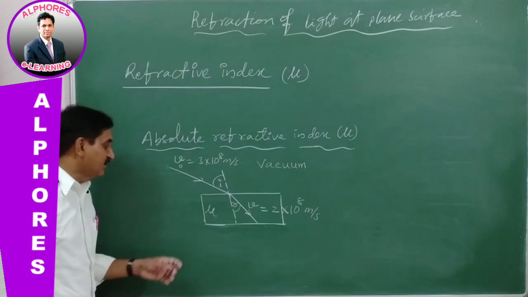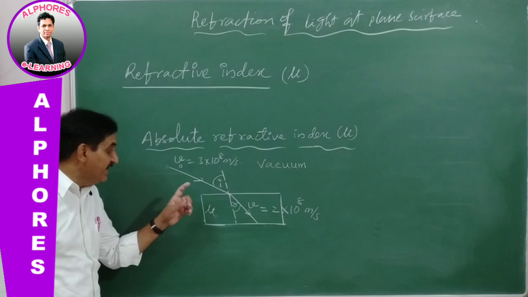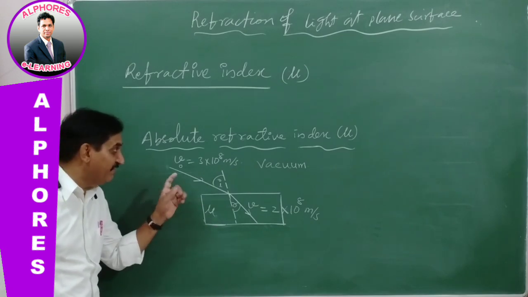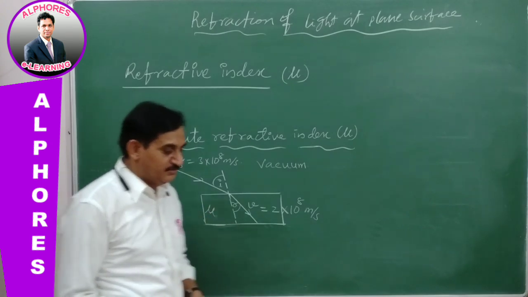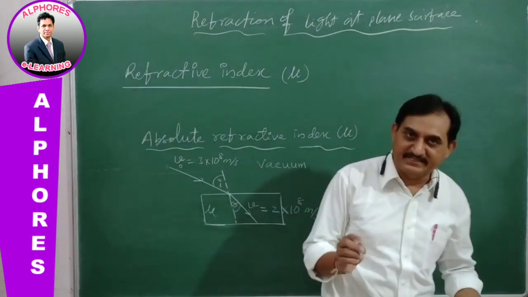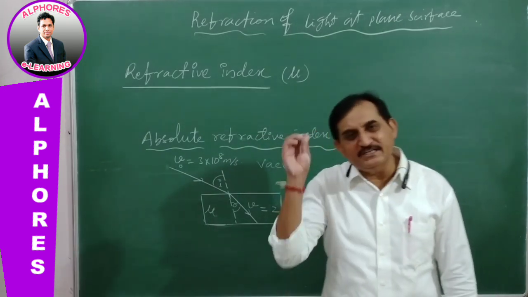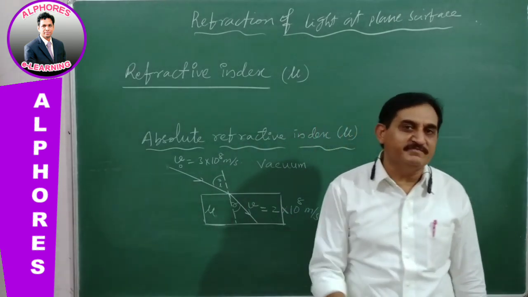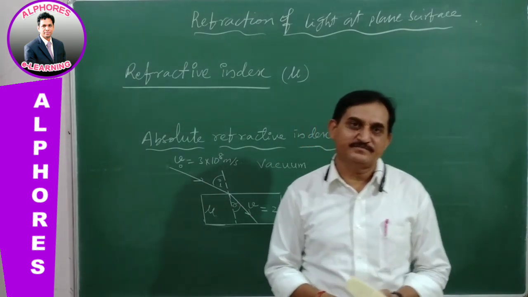Now, here the refractive index of this material medium can be estimated with reference to the vacuum. Then the refractive index of this material is said to be the absolute refractive index. Simply, the refractive index of any material medium compared with the vacuum is said to be absolute refractive index.